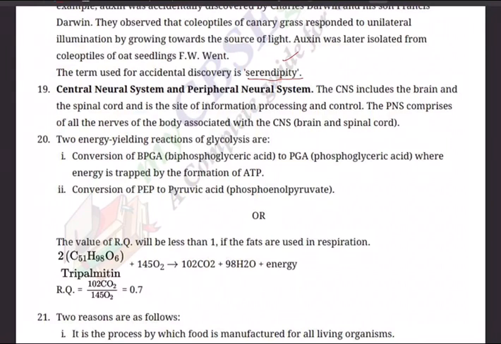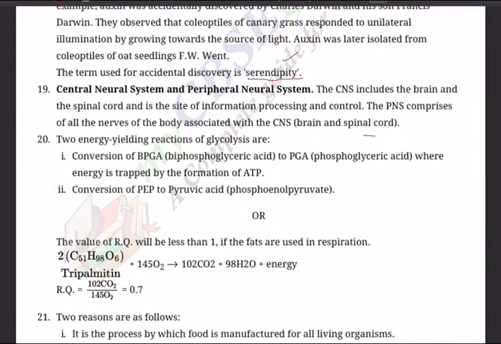Whereas the PNS comprises all the nerves of the body associated with the CNS, brain and spinal cord. It is always advisable to make a tabular column. Whenever there is a difference question, it is better to always put a table.